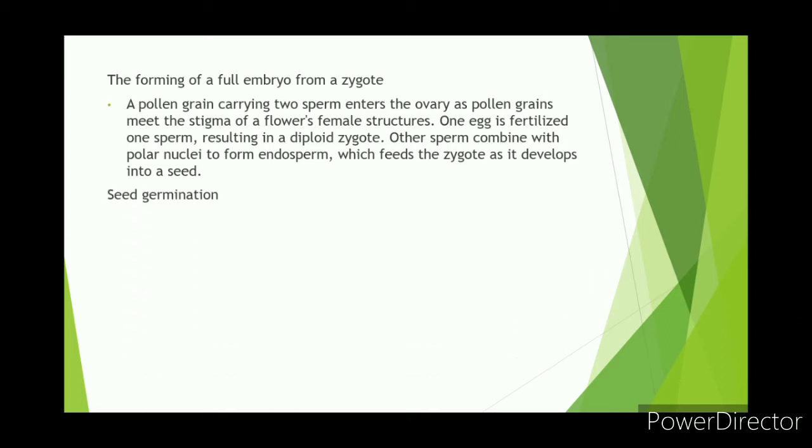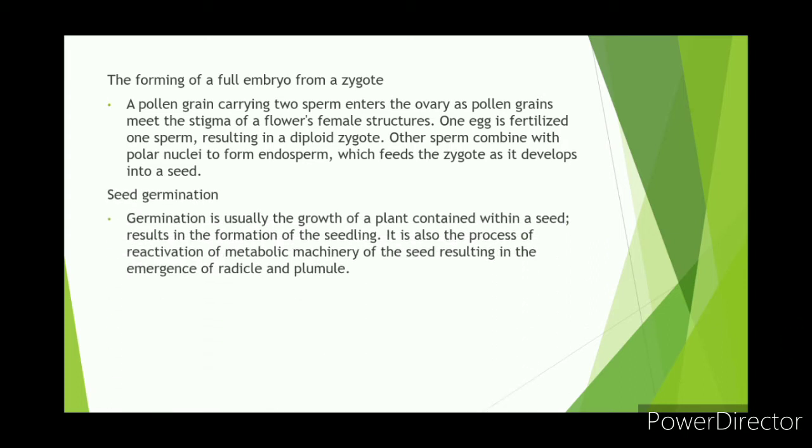Seed germination. Germination is usually the growth of a plant contained within a seed, resulting in the formation of a seedling. It is also the process of reactivation of the metabolic machinery of the seed, resulting in the emergence of the radicle and plumule.